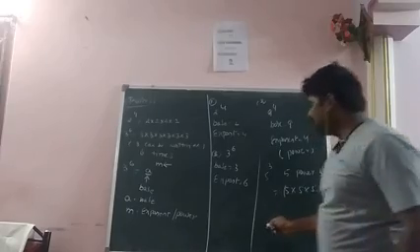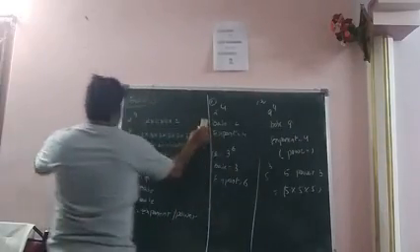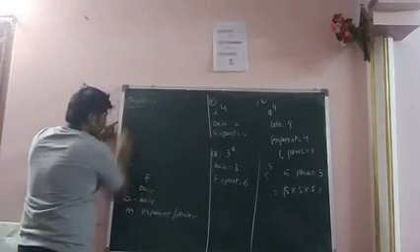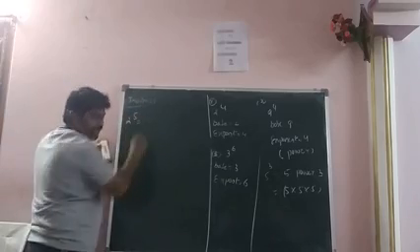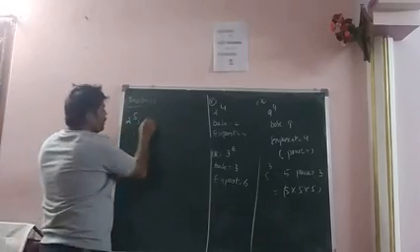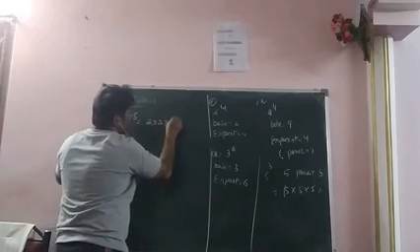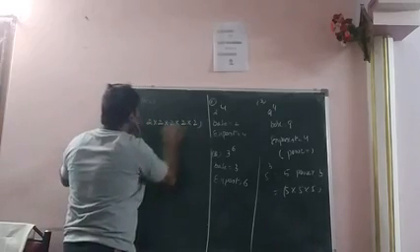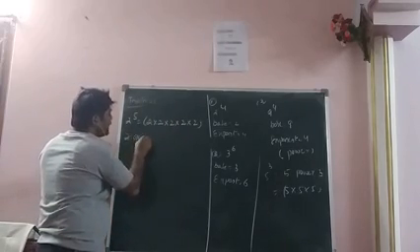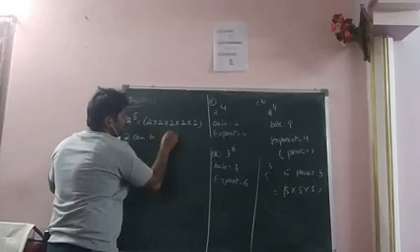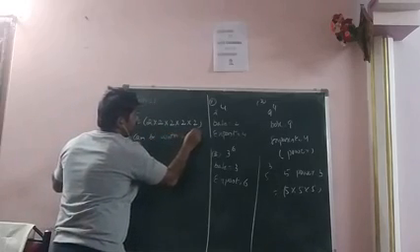Suppose 2 power 5. So how to write 2 power 5? 2 into 2 into 2 into 2 into 2. That is, 2 can be written how many times? 5. That is, 2 can be written 5 times.